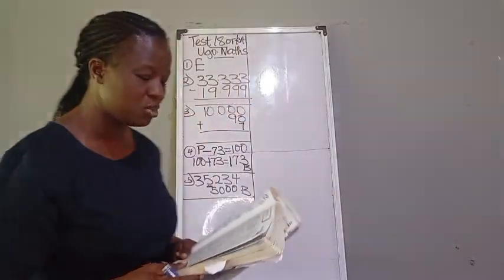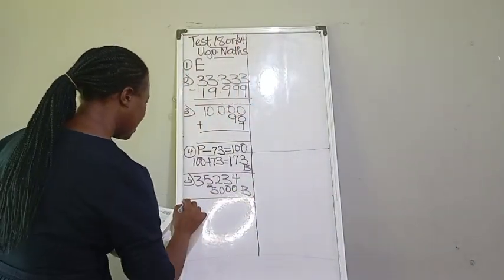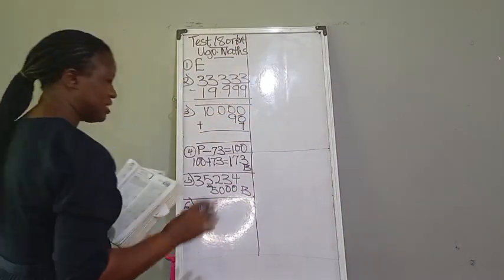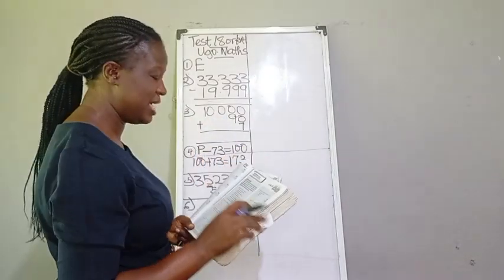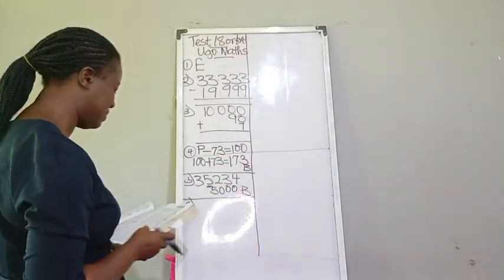Number 6, what is the average of 203, 237, 267, and 293? So the average is you add all of them together, then divide it by the number of items that we have.